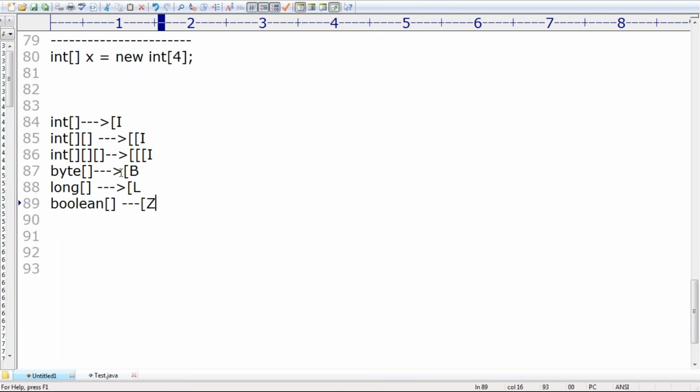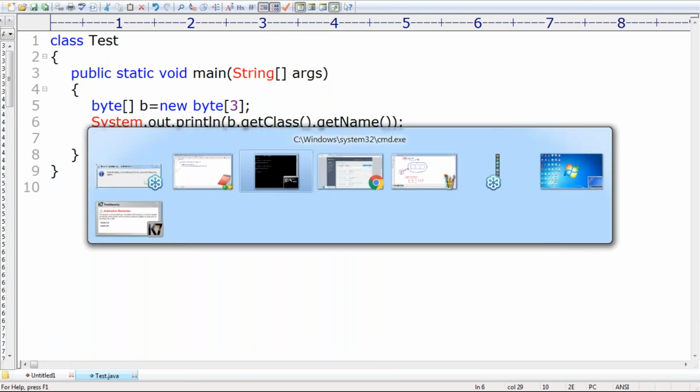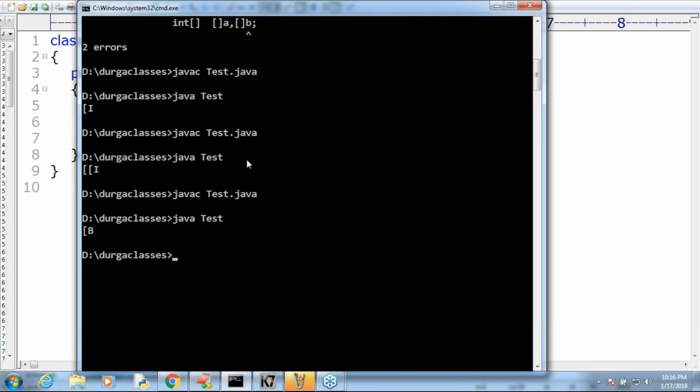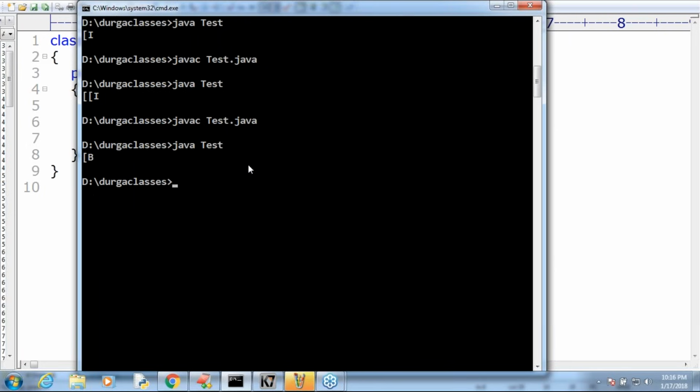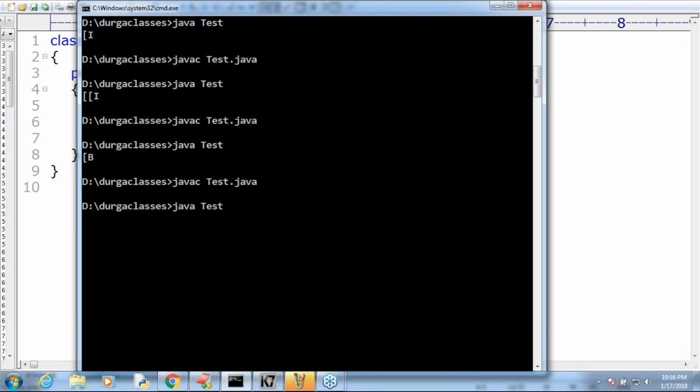Very simple, sir. Let me take a byte array b equal to new byte array of 3. Then b.getClass().getName(). Observe that. What is the output? By default we are going to get square bracket B. Now instead of byte, let me take a Boolean array, because I want to hold a group of Boolean values. Now observe, what is the corresponding class name? Square bracket Z. Is everyone aware?